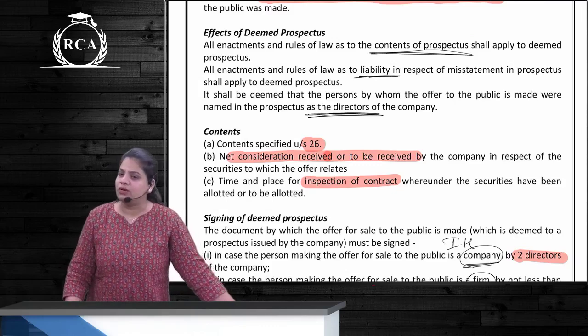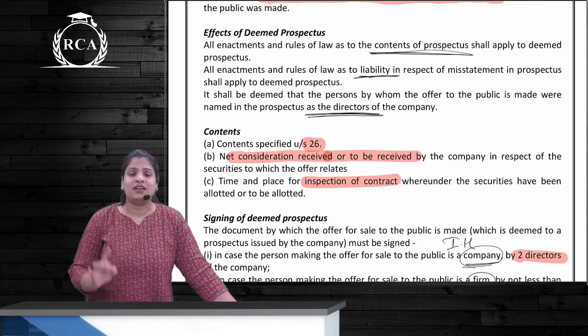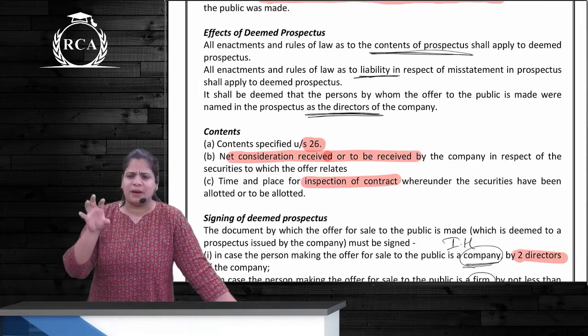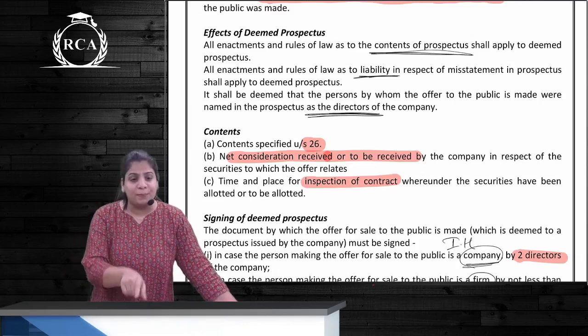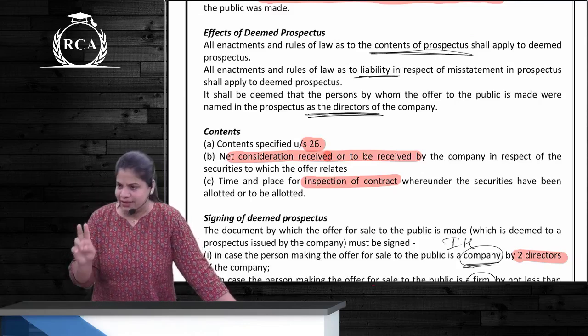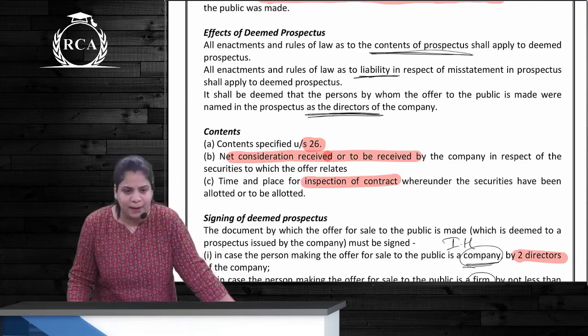Contract between whom and whom? The company and the issue house, correct? With respect to signing, this OFS also has to be signed by responsible persons of the issue house. If that issue house is a company, it should be signed by 2 directors. If it is a firm, it should be signed by more than half of the partners, correct?